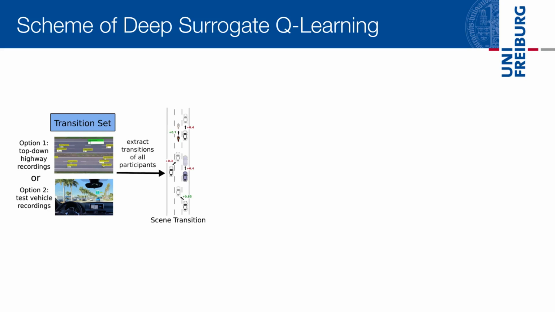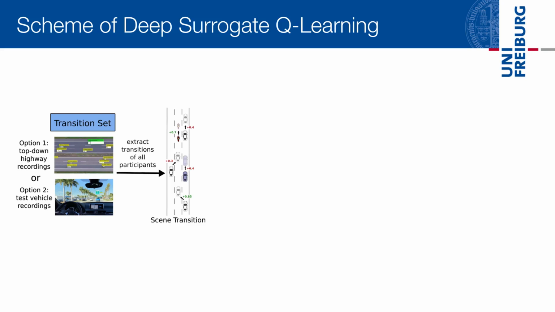In deep surrogate Q-learning, we reduce the required driving data for training by taking into account actions and rewards of all vehicles in sensor range. In contrast to a multi-agent setting, in this work, rewards of other participants are computed according to our desired reward function. They are used to compute the value function of the test vehicle more efficiently.